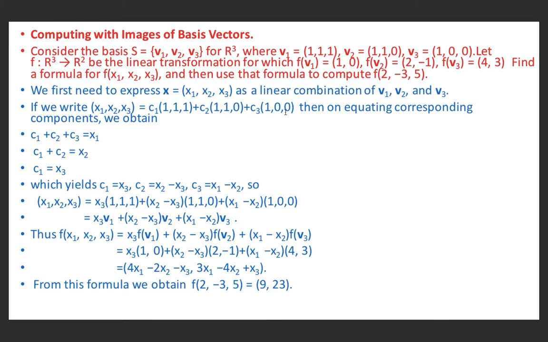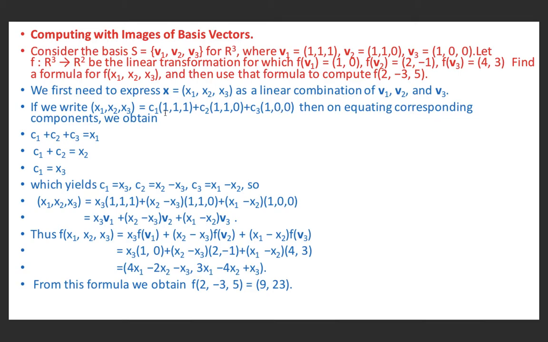If we simplify the right hand side, in the first term we have (c1, c1, c1). In the second term, (c2, c2, 0). In the third term, (c3, 0, 0).